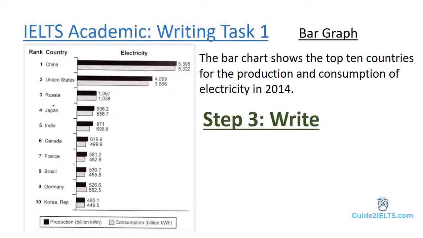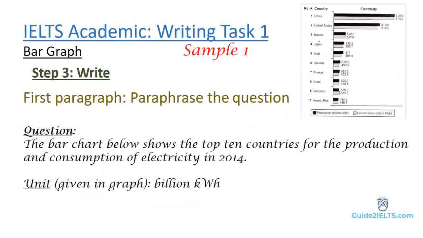Step 3. Finally start writing. The first paragraph needs to be paraphrasing of the question. Again, no single way to do it. So in both the reports that we write, we'll paraphrase it differently. The question is, the bar chart below shows the top 10 countries for the production and consumption of electricity in 2014.